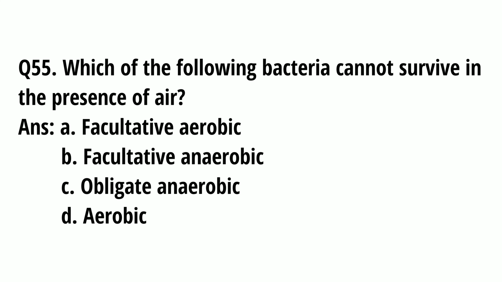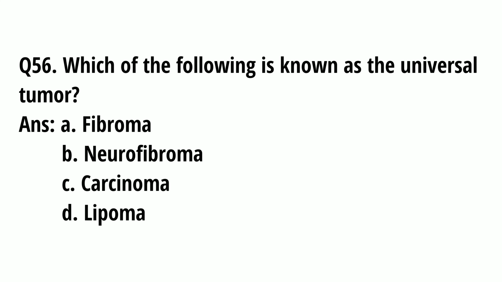Question number 55. Which of the following bacteria cannot survive in the presence of air? A. Facultative aerobic. B. Facultative anaerobic. C. Obligate anaerobic. D. Aerobic. And the correct option is C. Obligate anaerobic. Question number 56. Which of the following is known as the universal tumor? A. Fibroma. B. Neurofibroma. C. Carcinoma. D. Lipoma. And the correct option is D.